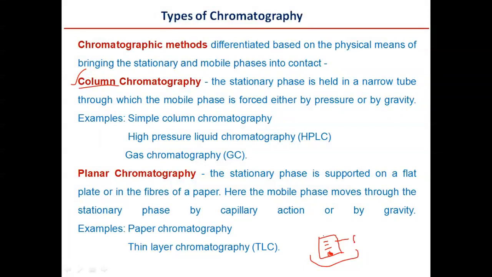These move by capillary action or by gravity. Examples are paper chromatography and thin layer chromatography. So these are the types of chromatographic techniques and how we have classified them based on the physical means of bringing the stationary phase and mobile phase into contact.